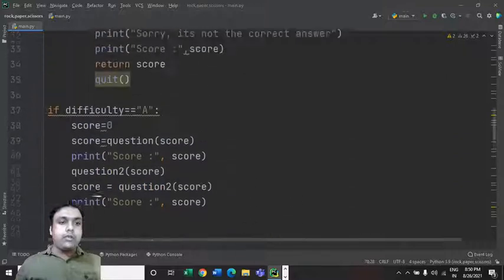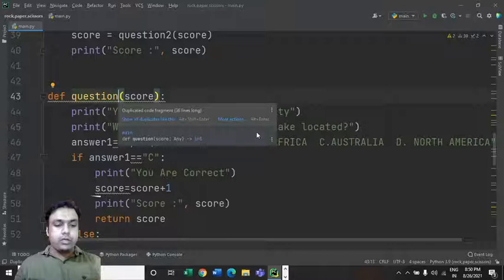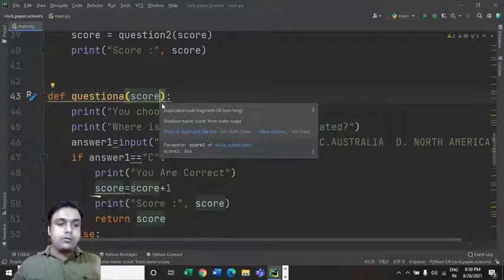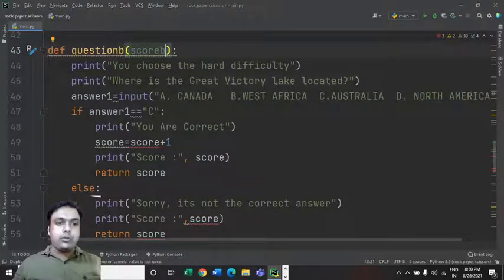Let's now change the names of the functions first. So here I am changing it to question number 3, or let's make it question A, and I'm changing the name of the variable to score. Let's make it B because it's level B, right? Score B, and then we can change the question.